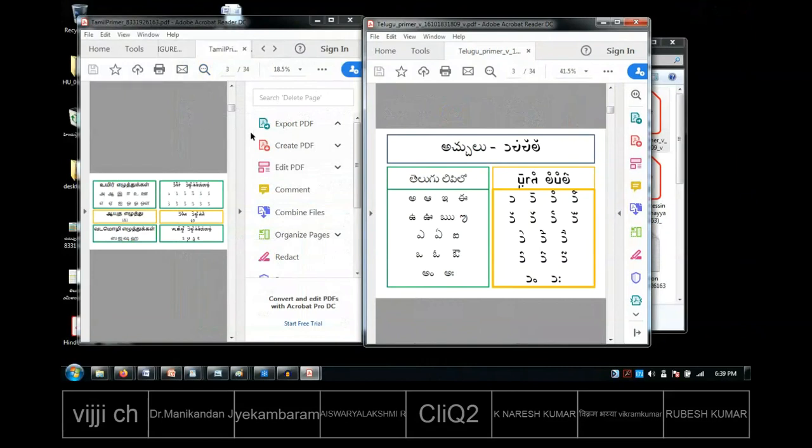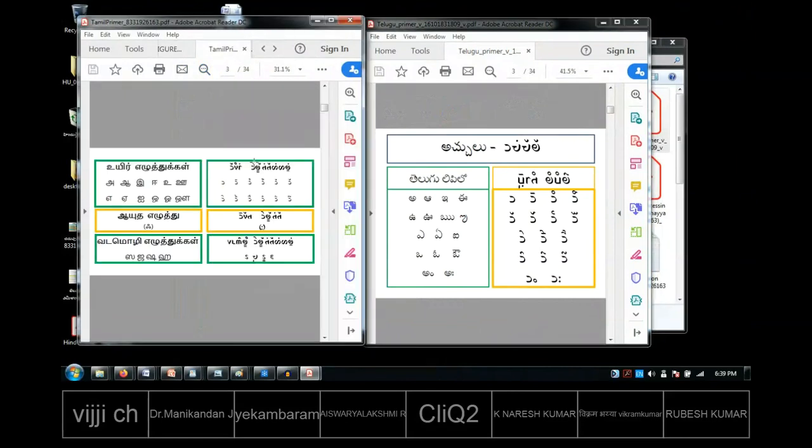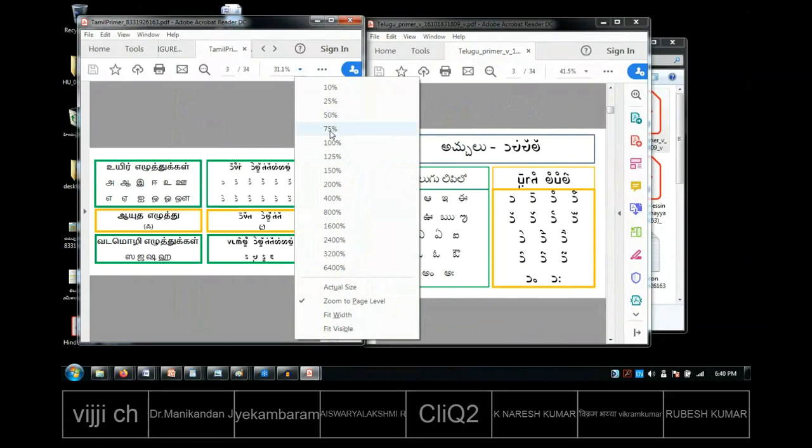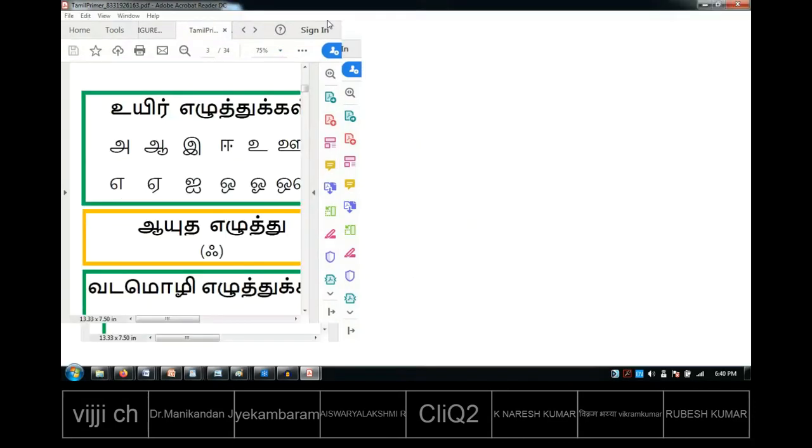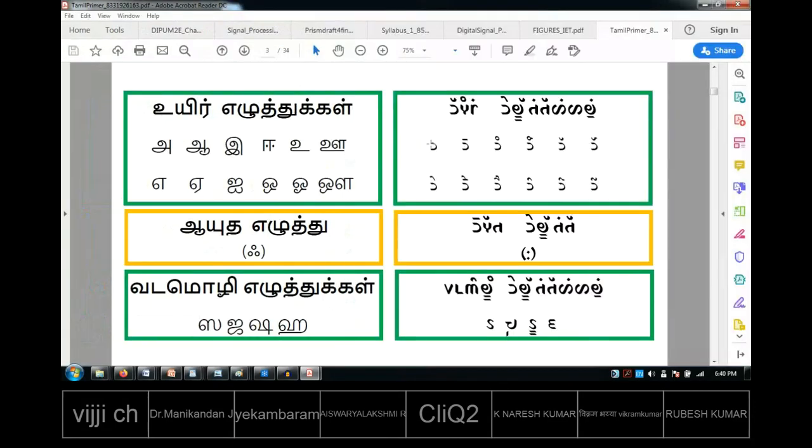So that is what I will teach you very quickly. Just see here. I will enlarge the size, I will put it as 75. Now let us try to learn that new script. It can be learned within 4 or 5 minutes, because already you know the letters. You can see from A. Now, I don't know Tamil. In fact, directly I don't know all the Tamil letters, but I can read now all the Tamil letters.